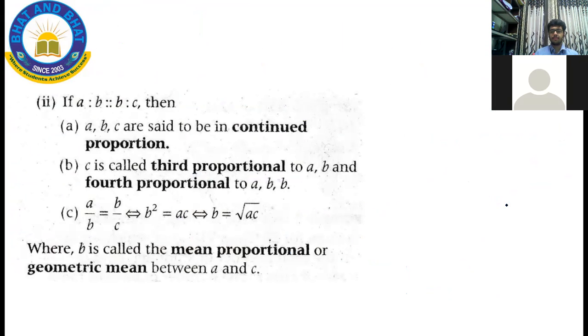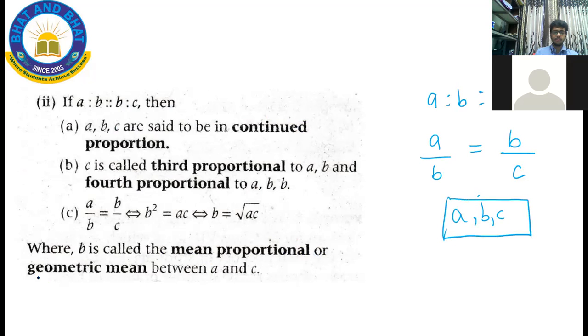So again, if A, B, C are in A is to B as B is to C, look at this proportion over here: A is to B the same way as B is to C, which means A by B is equal to B by C. So then over here A, B, C are in continued proportion. This term is called continued proportion.